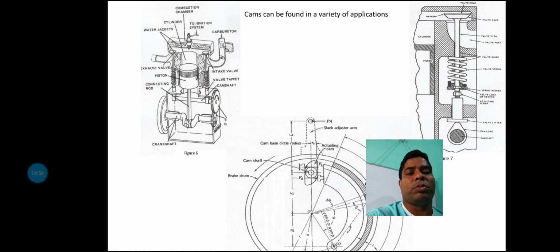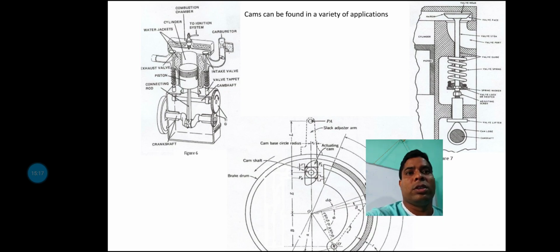That means with each and every rotation of the camshaft, the follower can touch the upper portion and lower portion. In these cases the valve is just like a follower in behavior, and the other portions are also the same.